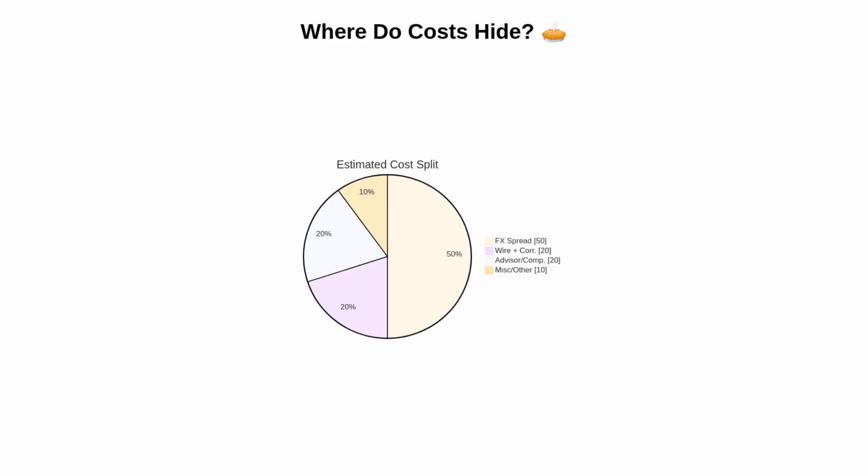This pie chart illustrates a common distribution of costs. The foreign exchange spread often dominates the total at around half. Wire and correspondent bank fees collectively can be a fifth. Advisor or compliance costs consume another fifth, and miscellaneous items fill the remainder. Your personal mix will vary, but the message is consistent. Do not underestimate the FX spread when planning a transfer.